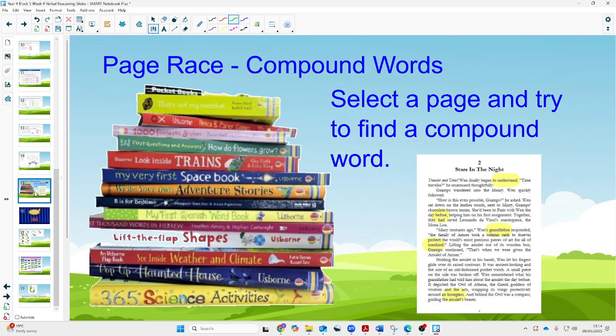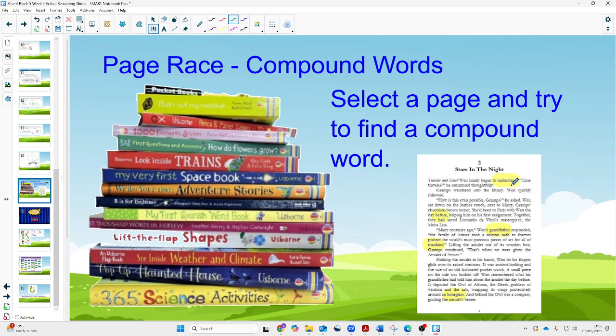First of all, one of the games that we've played in class, which has been a really fun game to play. It's called Page Race. And the idea is that every child has a reading book, and then you choose a child to select a page number. Everyone turns to that page, and it's the first child to try and find a compound word within that page. Now, we've done this for hidden 4-letter words, but compound words was the focus. And I've just given you an example here of a page, because pretty much every page in a book will contain at least one compound word.